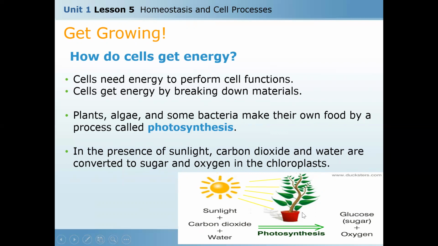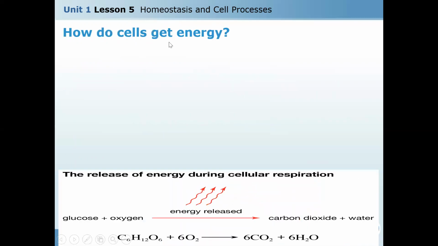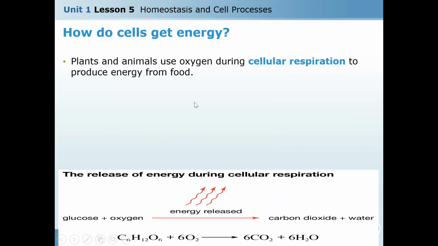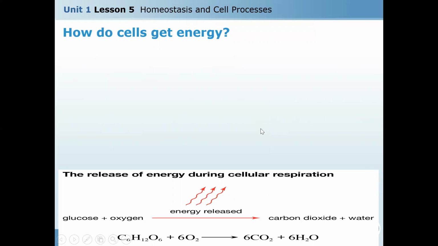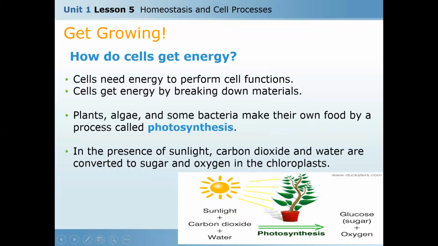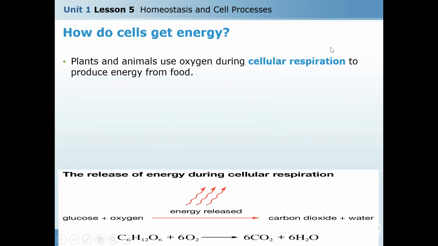This is the result of the photosynthesis process. So animals and humans can use oxygen for inspiration. How do cells get energy? Okay, after the photosynthesis, it will be followed by cellular respiration. Plants and animals use oxygen during cellular respiration. This oxygen, as a result of the photosynthesis, will be used in cellular respiration to produce energy.